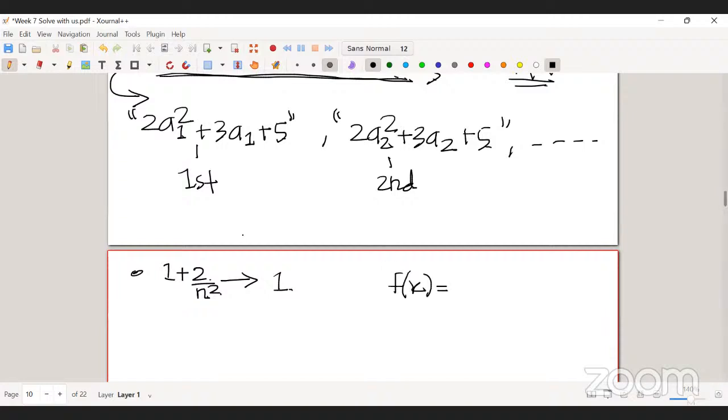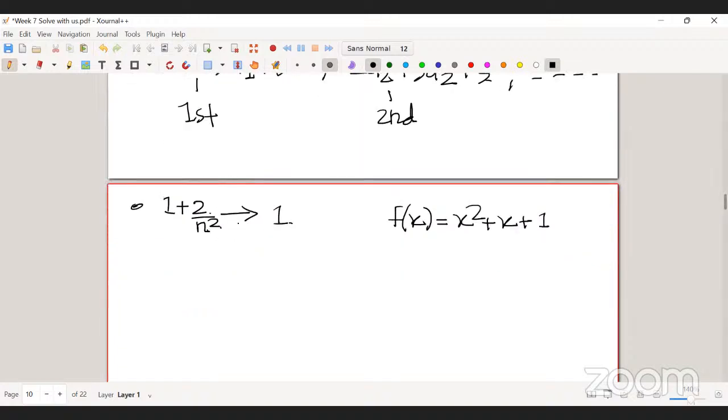Suppose you take some polynomial f of x, which is, let's say, x square plus x plus 1. Now I can consider a new sequence. This is my an.